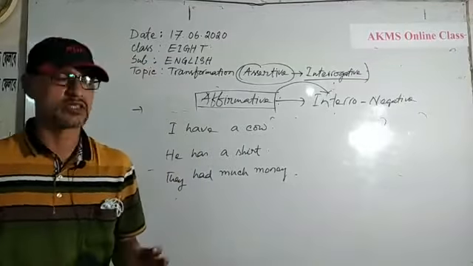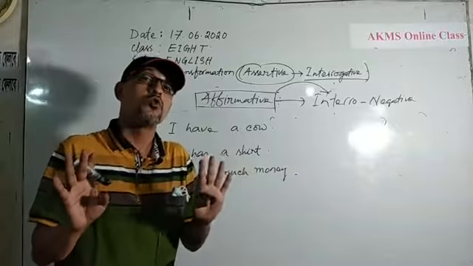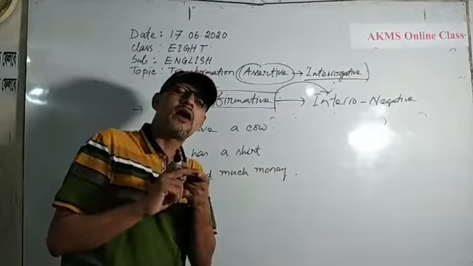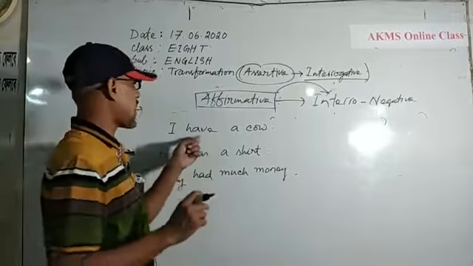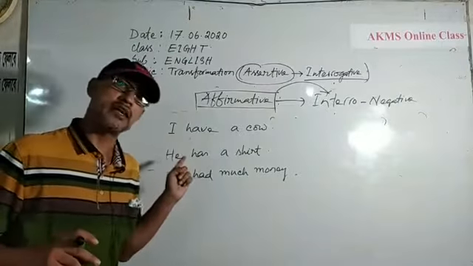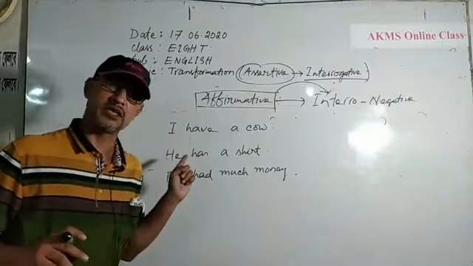So am, is, are, was, were, have, has, had, these verbs have the ability, have the strength to be used as an auxiliary verb and also as a principal verb. Here I have used have as a principal verb. Okay? They are acting like principal verb.